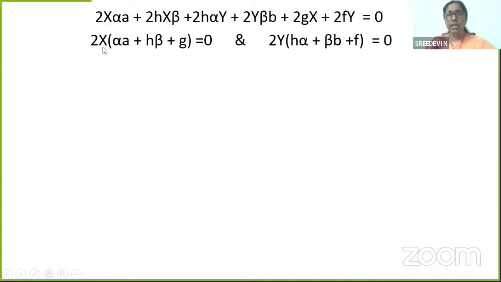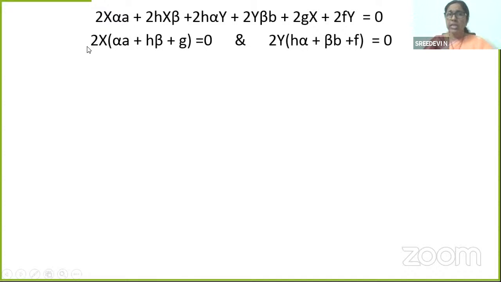Taking 2x common, here it is alpha a, here it is h beta, plus, 2x is gone, g is remaining. Now, taking 2y common, what is remaining here? h alpha, b beta or beta b, plus f is remaining.